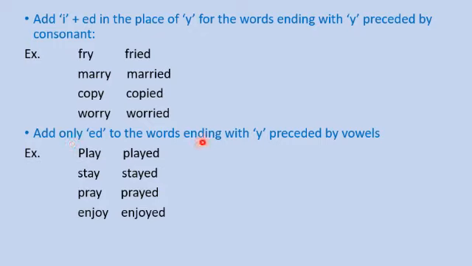Now let's see this rule. Add only ed to the words ending with letter Y preceded by vowels. So as I just told you, if the last letter Y is not preceded by consonant, if it is preceded by vowels, preceded माने इसके आगे vowel है, then you have to just add ed directly.